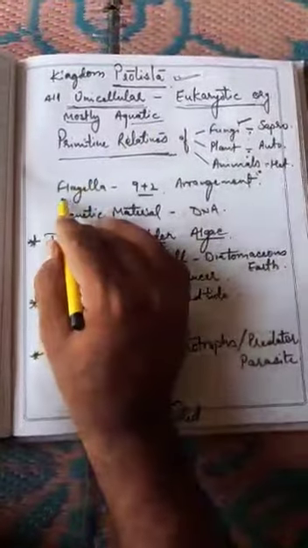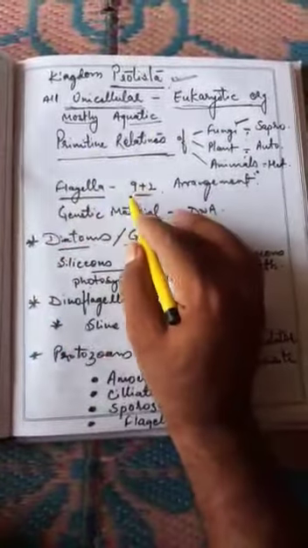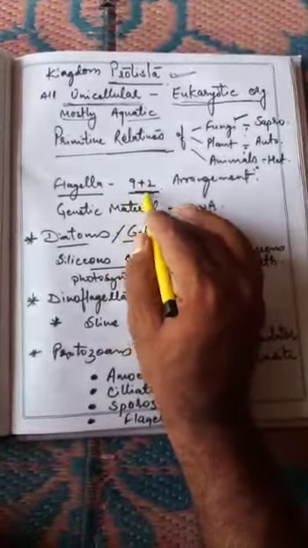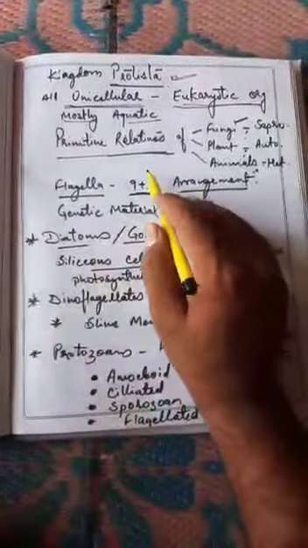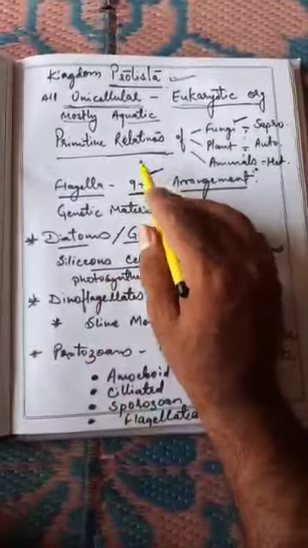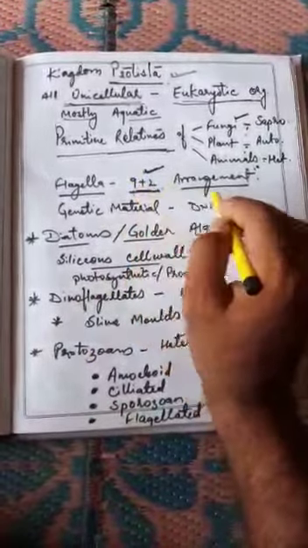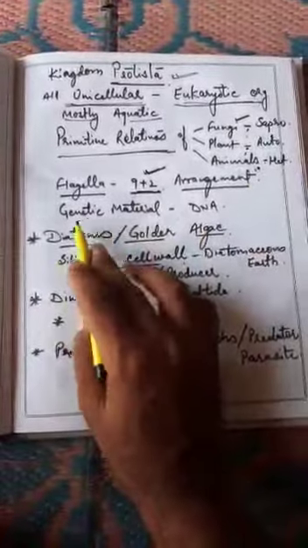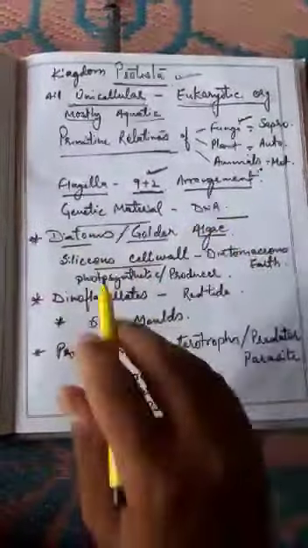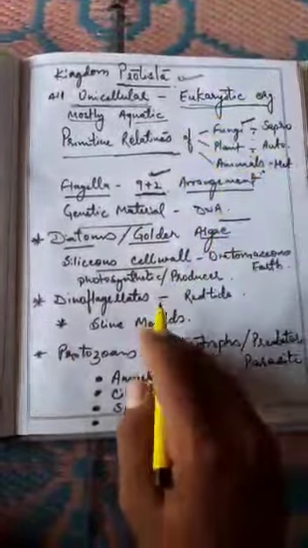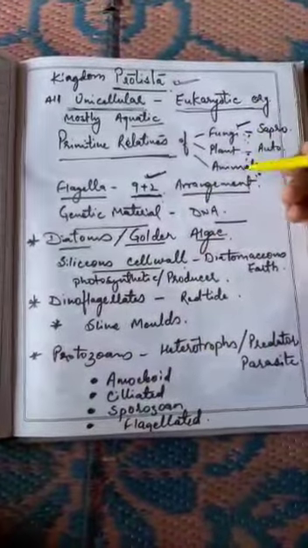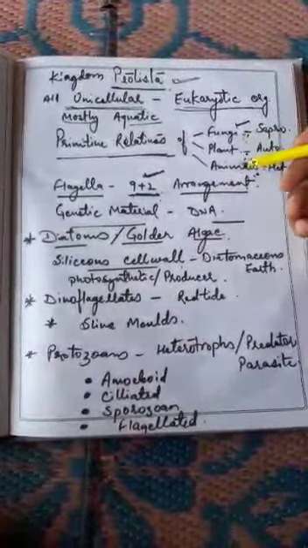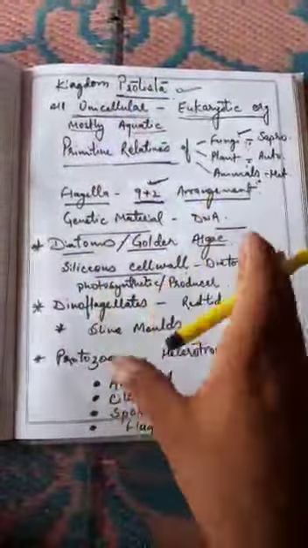Most of them have flagella, and they have a 9+2 arrangement of flagella. That means there is a tubulin protein, and that protein is arranged in a 9+2 arrangement. Their genetic material is DNA. And this Kingdom Protista includes, as I told you already, the relatives of all three bigger kingdoms: fungi, plantae, and animalia.